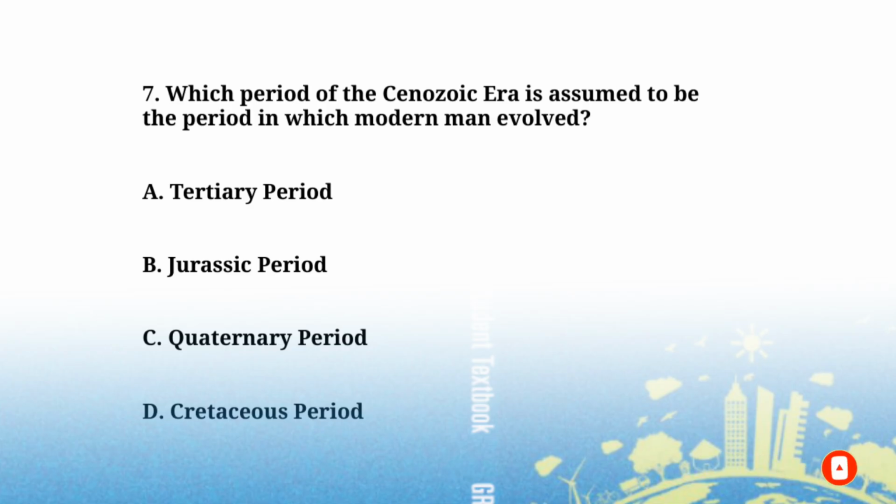Which period of the Cenozoic era is assumed to be the period in which modern man evolved? A. Tertiary period. B. Jurassic period. C. Quaternary period. D. Cretaceous period. Modern human beings evolved in C. The Quaternary period.